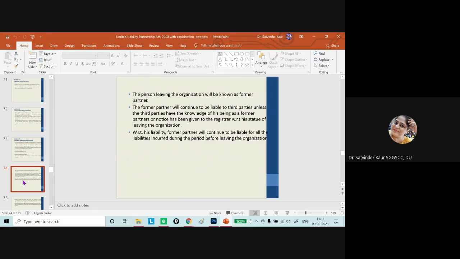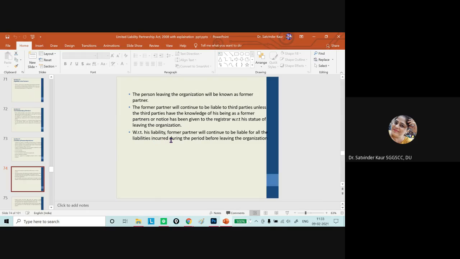And if the person is leaving the organization, he will be known as the former partner, and the former partner will continue to be liable to the third parties until the third parties have knowledge of his being a former partner, or notice has been given to the registrar with respect to his status of leaving the organization.